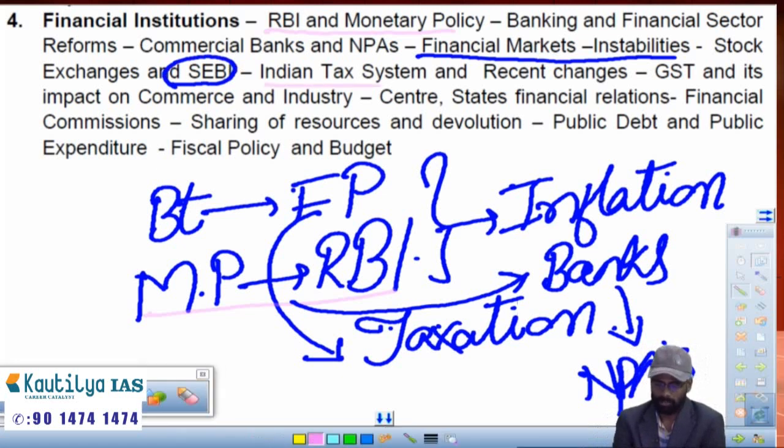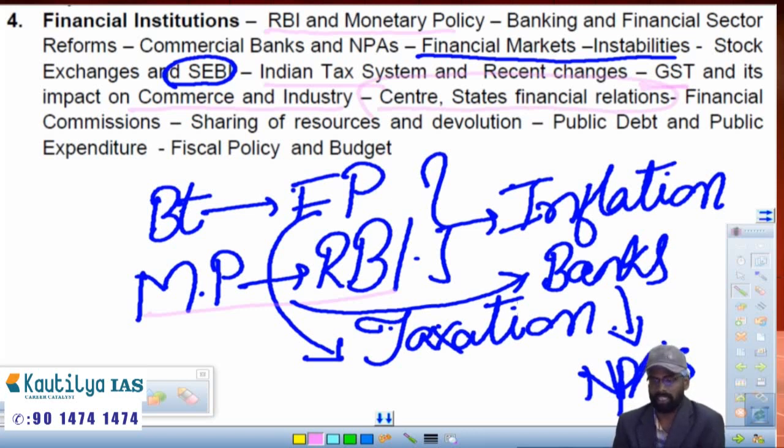And the Indian taxation system, that I have said in fiscal policy itself, and recent changes, that is the introduction of GST, how it is affecting the industrial front. And apart from this is one part. Now coming to the second part of the same unit, how the center-state financial relations are there, where in the constitution they have specified anything related to center-state financial relations.